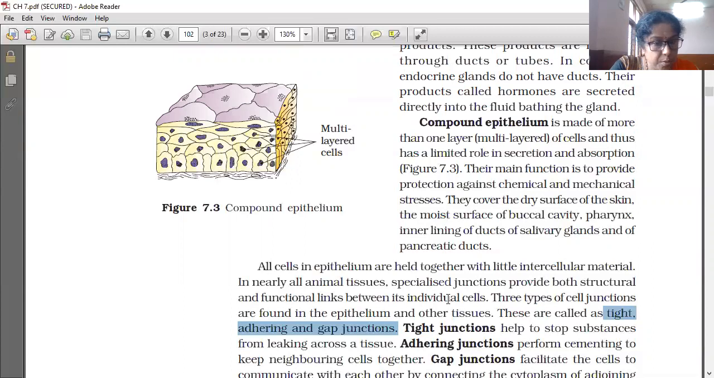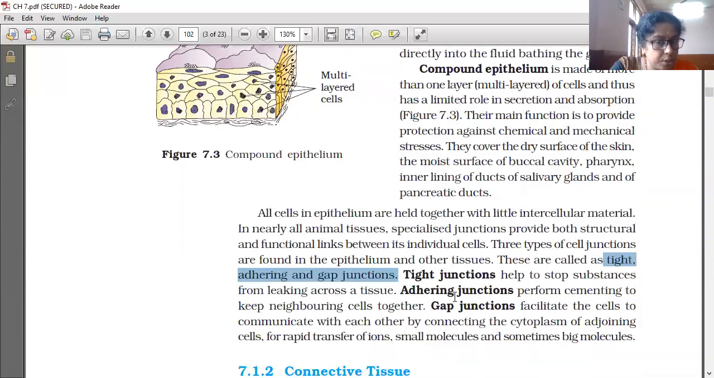So now we are learning about the compound epithelium. The speciality of compound epithelium is these specialized junctions. They provide both the structural and functional links between adjacent cells. Three types of cell junctions are there: tight junctions, adhering junctions, and gap junctions, and their functions are also given there.